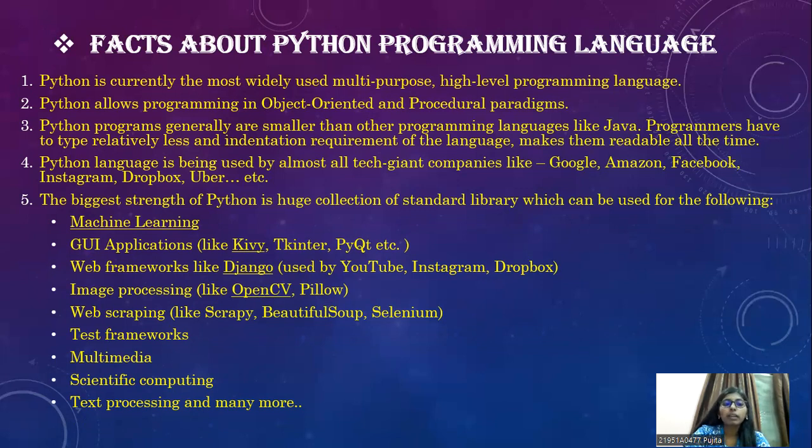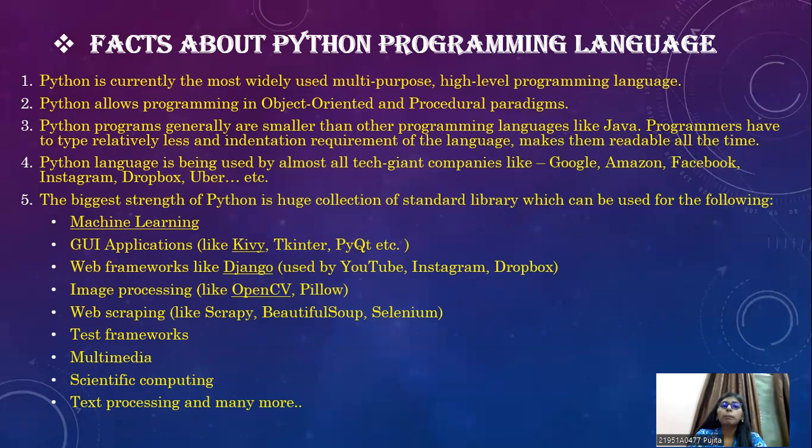And the next point is Python language is being used by almost all tech giant companies such as Google, Amazon, Facebook, Instagram, Dropbox, Uber, etc. Many platforms, many companies are using Python language. There are also many GUI applications, and gaming sources such as PUBG. Many of these kinds of games also use Python as a main language. Though they use C language too, Python is also being used in a very efficient way.